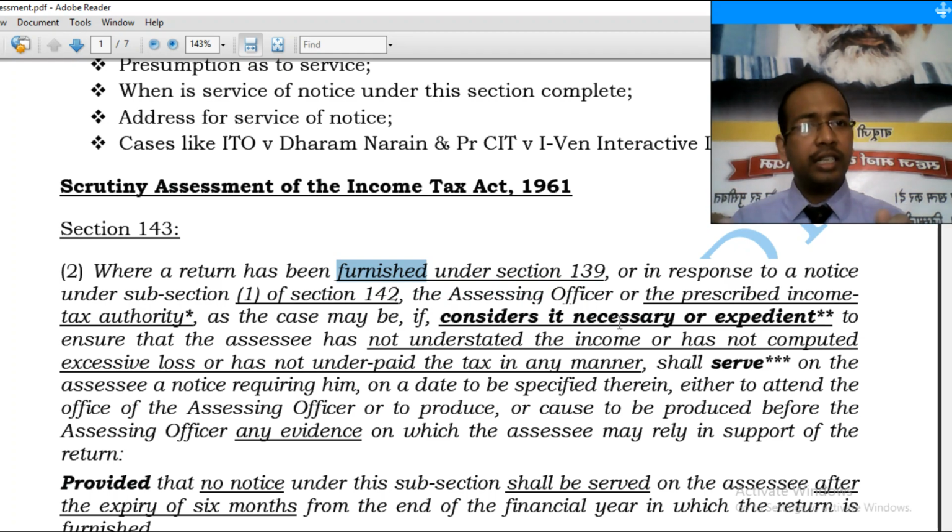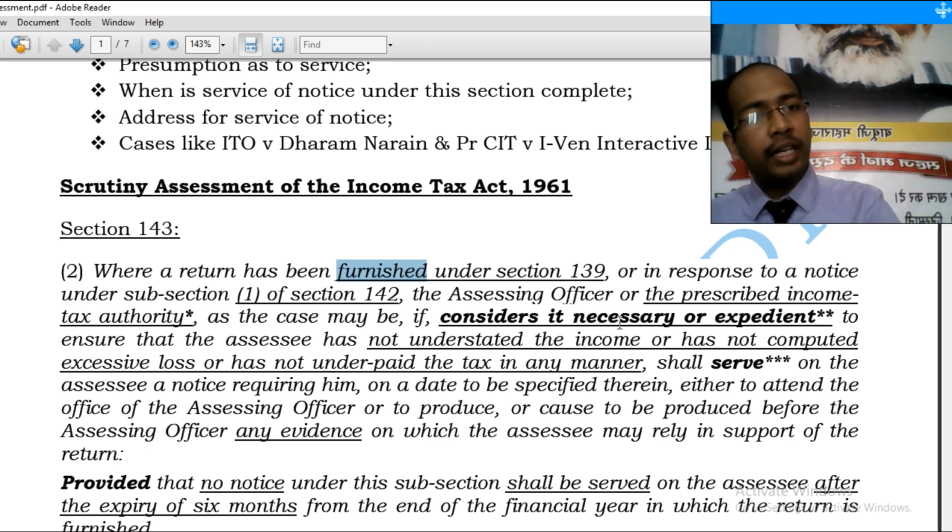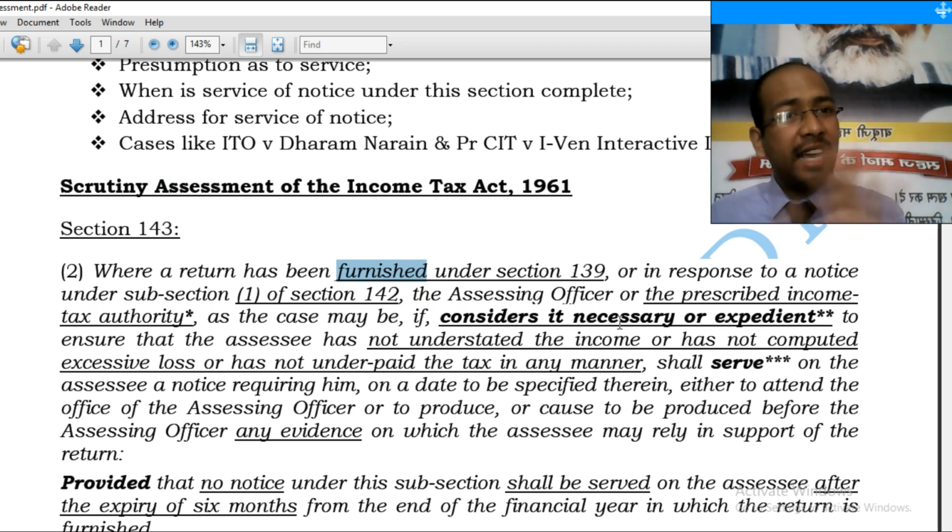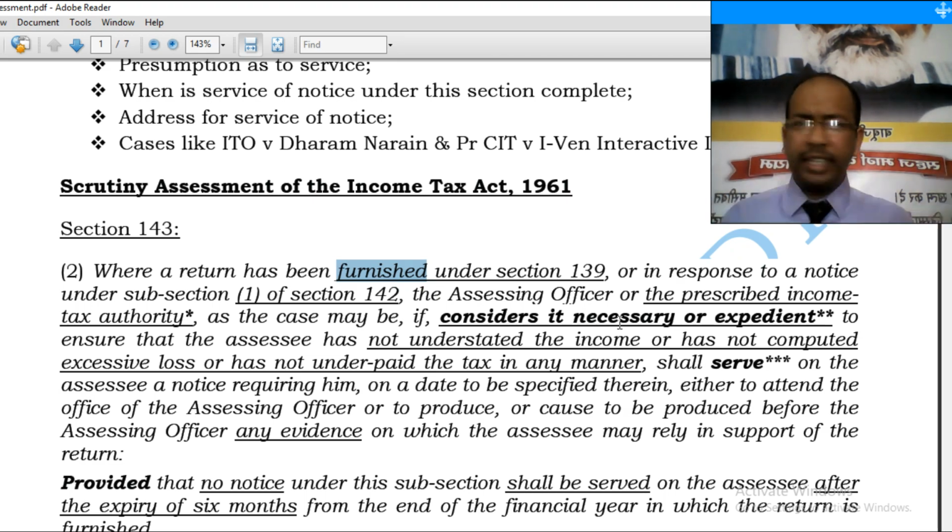The answer is he need not have any material, because if we import the meaning that to issue notice under this section AO has to have some material, then it would amount to adding words to the law which the legislature has not written. So the courts have held no material is required while issuing notice under section 143(2).